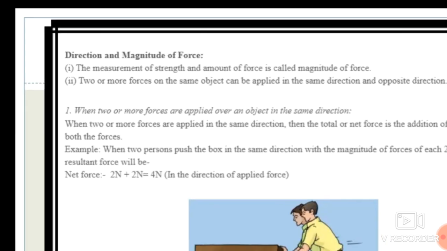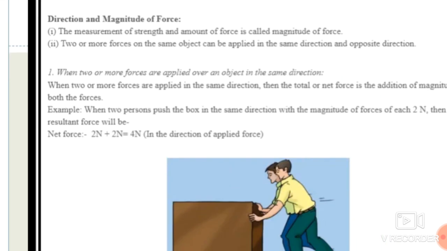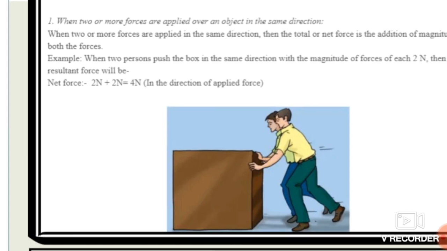Okay, so see over here students, when two or more forces are applied over an object in the same direction, suppose this is a table which is pushed by these two men. These two persons push this box in the same direction.